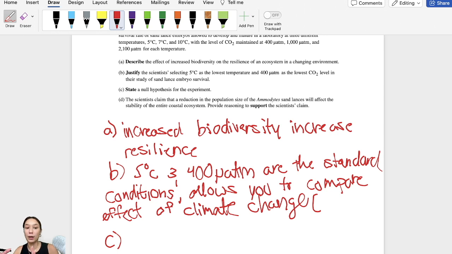It doesn't matter if your data is telling you yes or no. The null hypothesis is always that there's no relation, and then you either accept that or you reject that, saying that there is a relation.